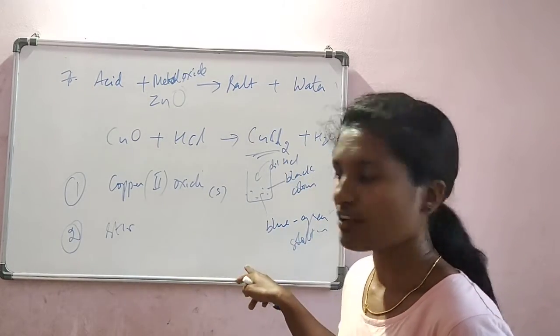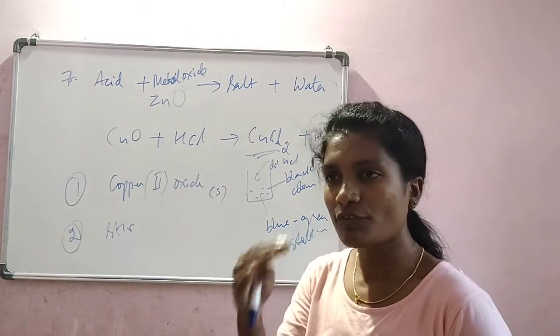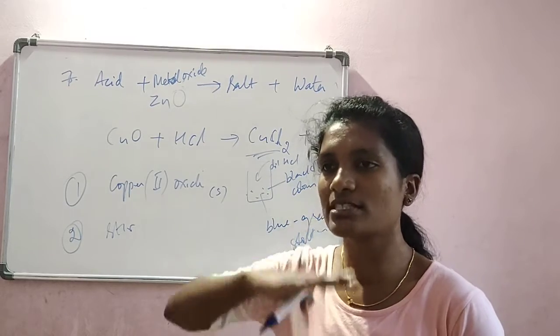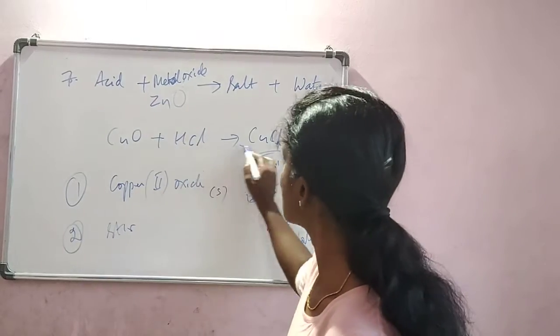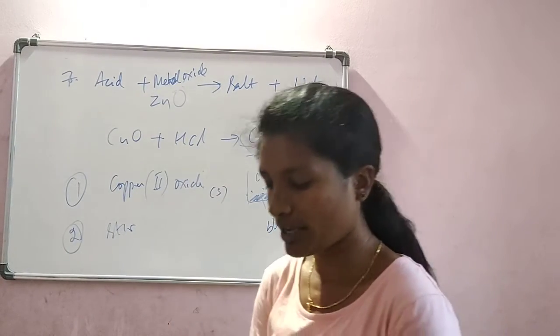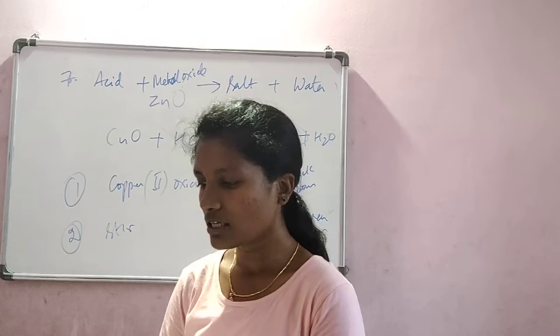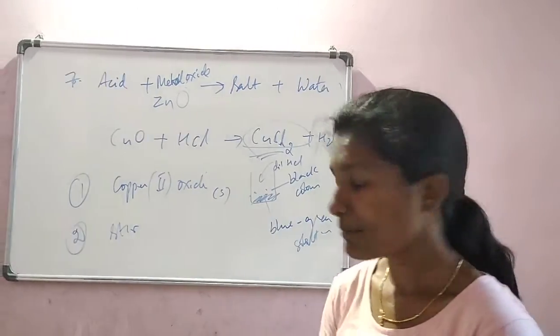That liquid which is getting formed is water, and after a few minutes, if you observe, there will be a gradual settlement below, which is a salt. So what salt is it? Copper chloride salt. Okay. So that is the property.